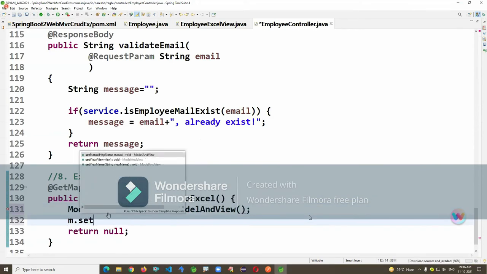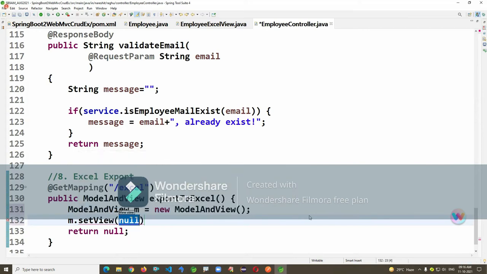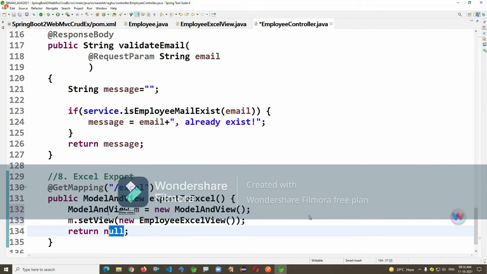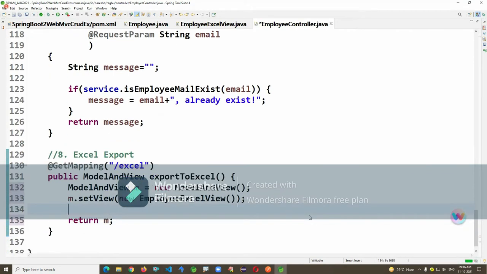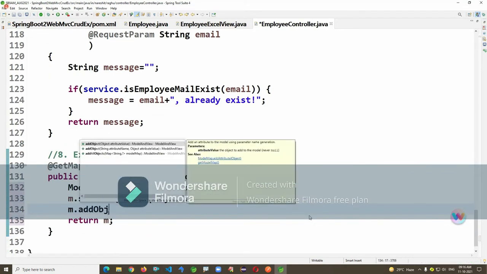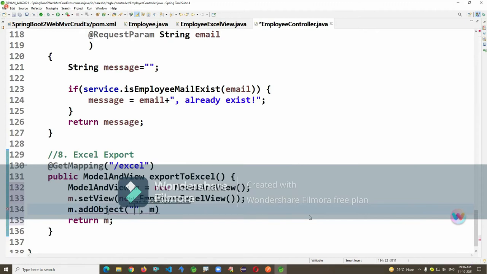M dot setView this time, it's a new and mention your class type. And share data, m dot addObject. We have to pass data from the database, taking the help of the service. It's getAllEmployees. Just exporting the data to Excel.